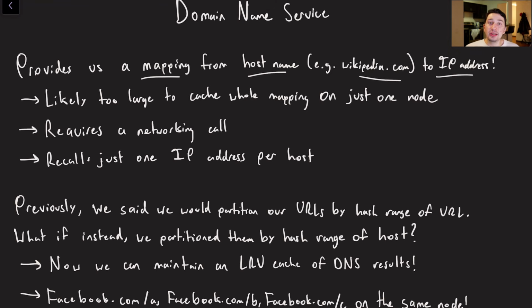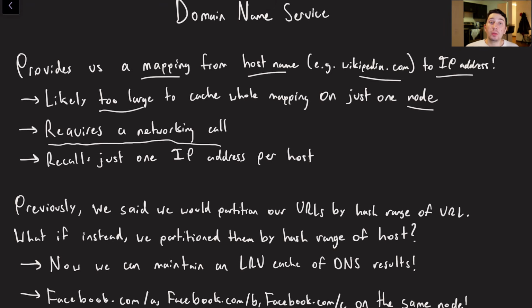So the thing with DNS in general is that if we're talking about the entire World Wide Web, this is probably going to be too large to just cache on all of our nodes. It's not changing too much, so in theory, if it was super small, maybe we could actually cache the whole thing. But in reality, it's going to be pretty big. There are a lot of websites out there. So typically, this is going to require a network call,